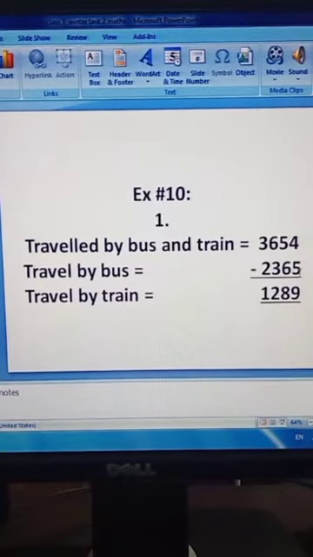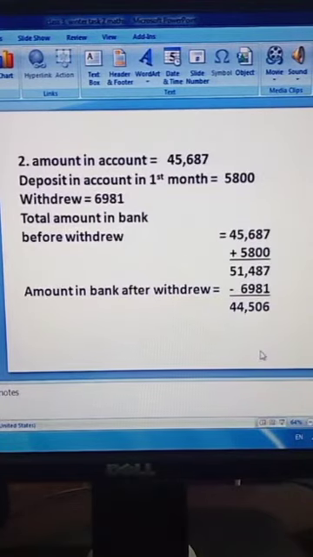So we will subtract travel by bus from the total distance, from the total traveling. 4 minus 5, not possible. We will take carry 1 from 5. So this will be 14. 14 minus 5, this is 9. And this become 4. Now we take carry 1 from 6. So this become 14. 14 minus 6, this is 8. And now we have only 5. 5 minus 3, 2. And 3 minus 2, 1. So by train he traveled 1,289 kilometers.